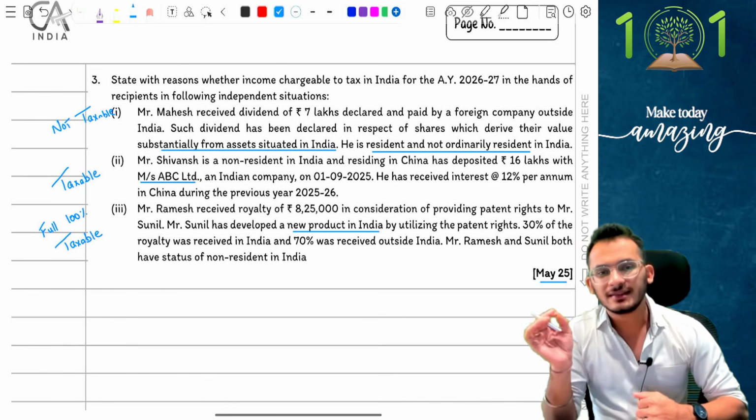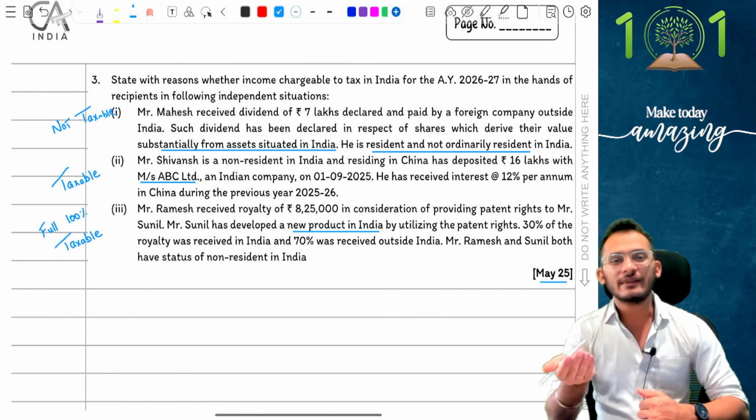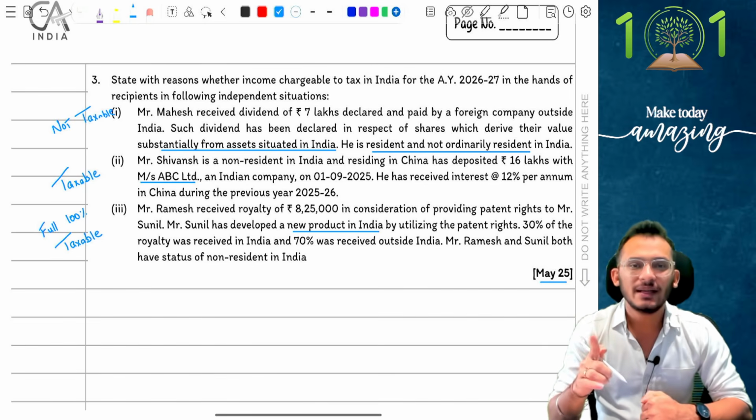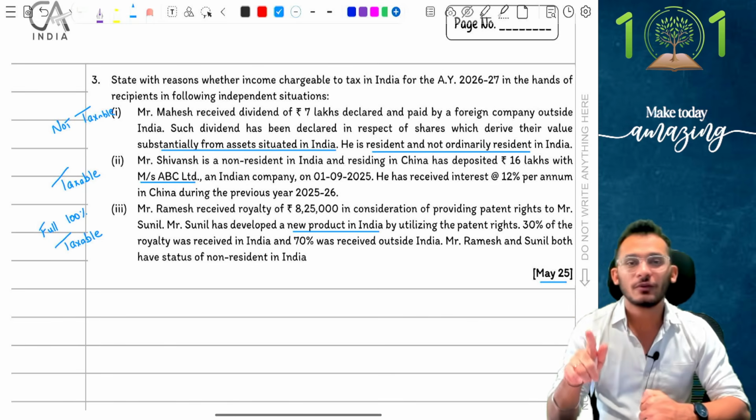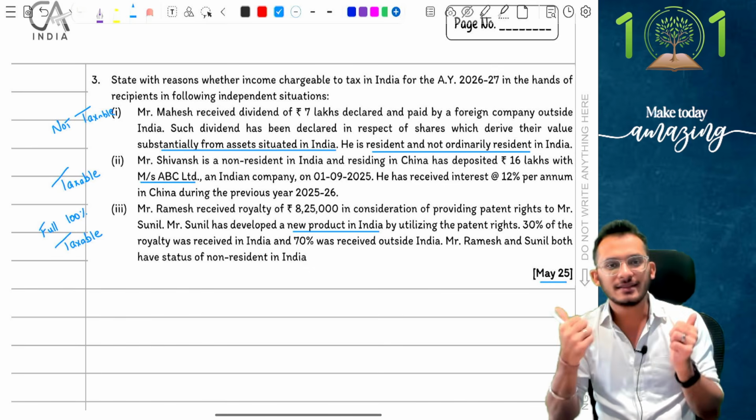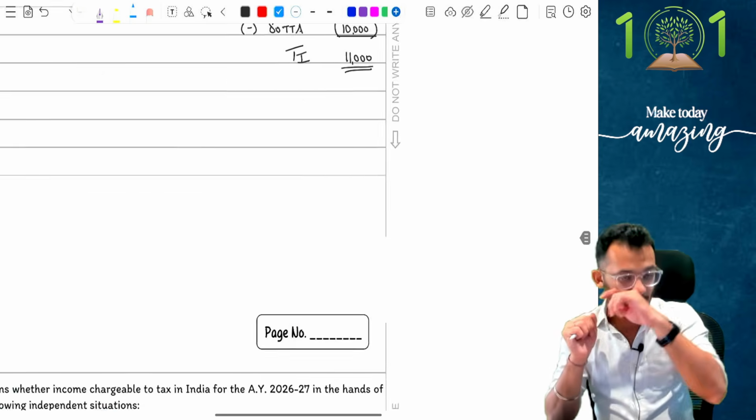Clear enough to go? Yes, people, I think barring question number 1, which was anyway given as grace to you, question number 2 and 3 should have been manageable. It was an easy question, which means May 25 was an easy paper for you to attempt for residential status purposes. Yes, clear? Good. Let's proceed forward, my friends.